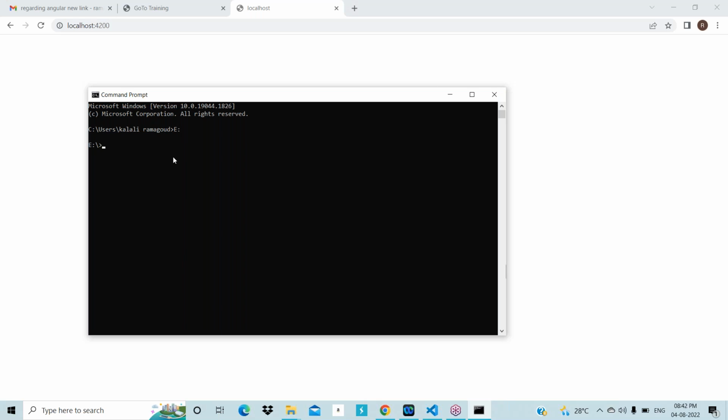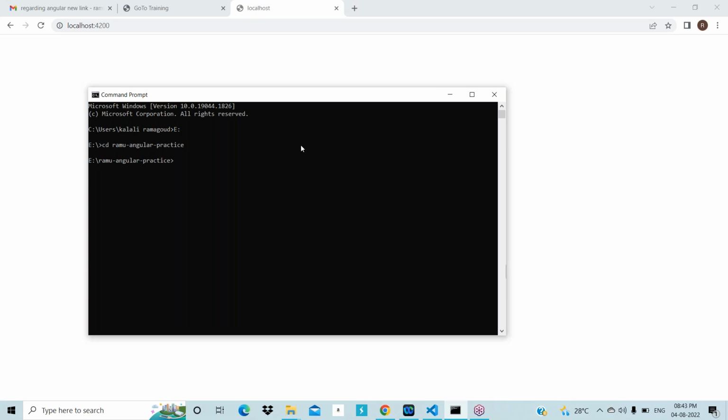Type there cd space ramu hyphen angular hyphen practice. Other persons also repeat it. Press enter. But without my telling any command, don't execute, Ram. I will tell, then only execute. Yes, press enter, Ram. I went to the directory, sir. I pressed the enter key. Okay, maybe some internet problem.